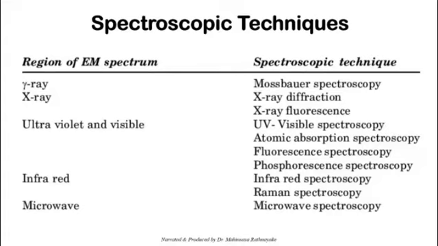So you can see, for gamma rays you have Mössbauer spectroscopy, and for X-rays you have X-ray diffraction and X-ray fluorescence. These two are really important techniques. I will tell you briefly as an example. If you have a solid sample and you need to find out the composition, I'm talking not about ppm-level compositions, but just percentage-level compositions.